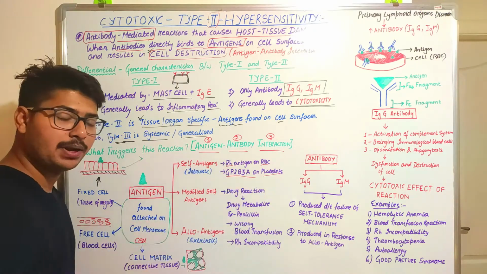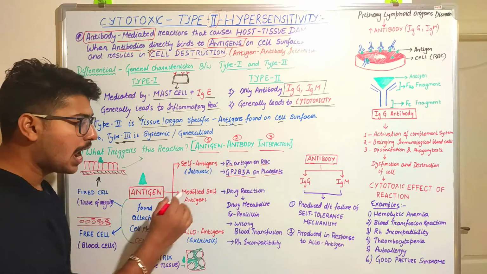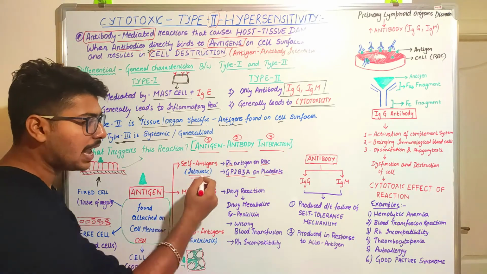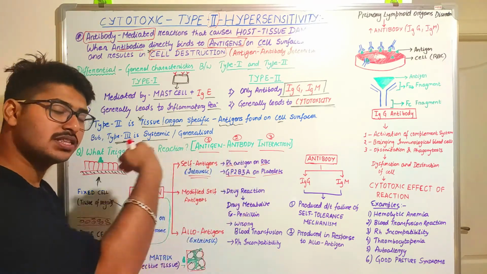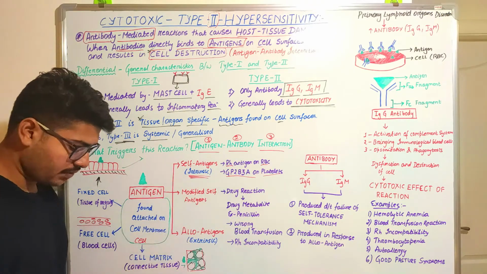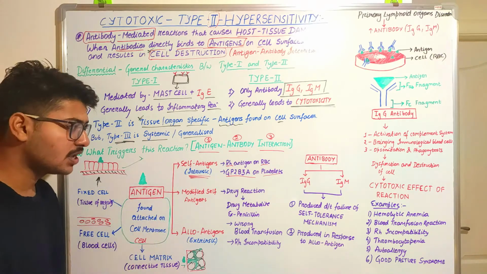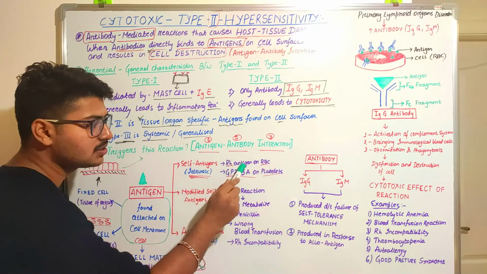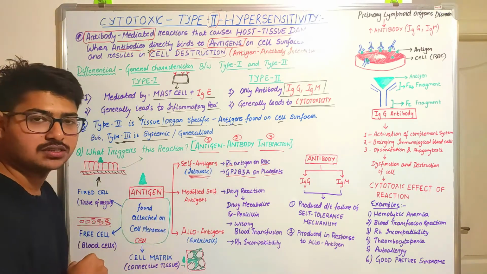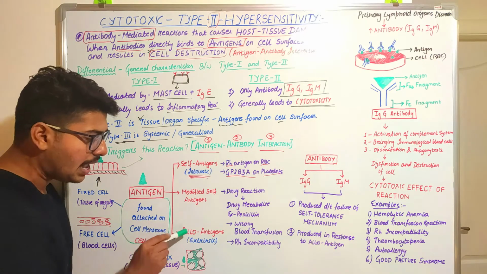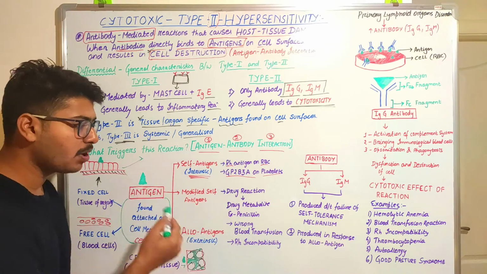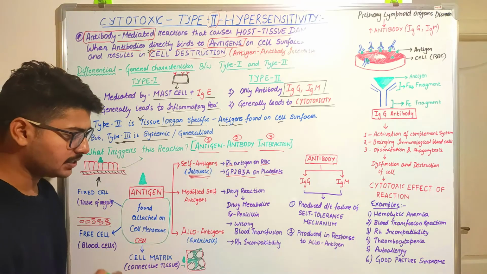The protein present on the platelets will also be acting as a self antigen, and this satisfies the word intrinsic because the antigen is present within our own body. It is not coming from outside. That is the reason why it is otherwise known as the intrinsic type of antigen. And all these antigens, the proteinaceous or macromolecule structures, will be present on the surfaces of the cells. Next comes the alloantigens. What do you mean by alloantigens? Allo means extrinsic: from the environment we are getting these types of antigens.